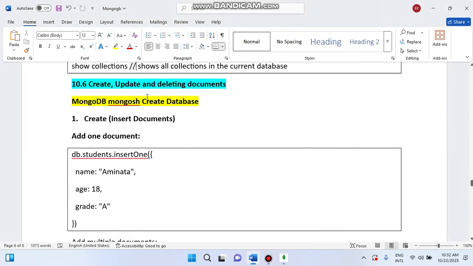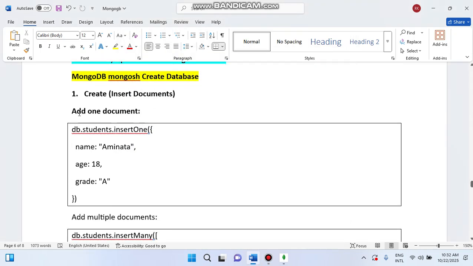Let's go. Create insert document. So what happened right now? We are adding one document inside of your student. Are you getting it or not? Okay. So what happened?